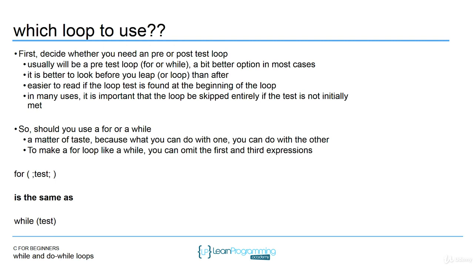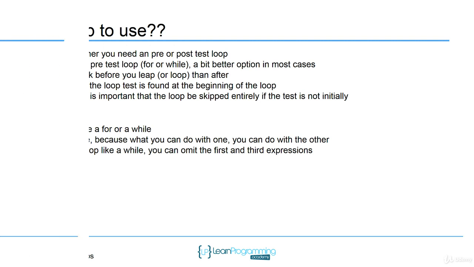But again, you can use either. If you wanted to use a for loop and make it look like a while, you just don't have the first and the third expressions. You just have the single one. So for semicolon test semicolon is the same as while test. This is just showing you that the for and the while can do the same thing. Just change the syntax a little.